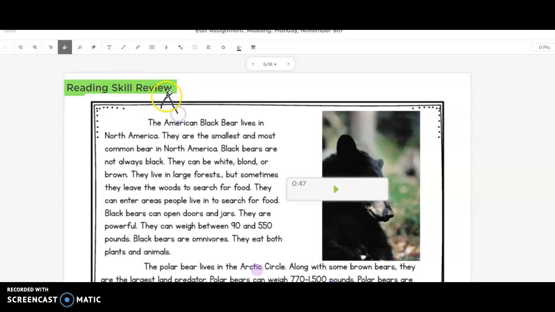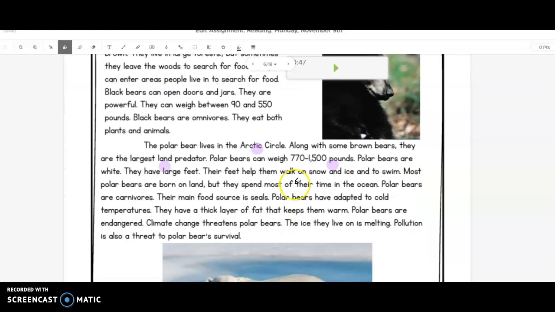So you'll record your voice at the top for each one of these paragraphs. Let's move on to the activity for today.